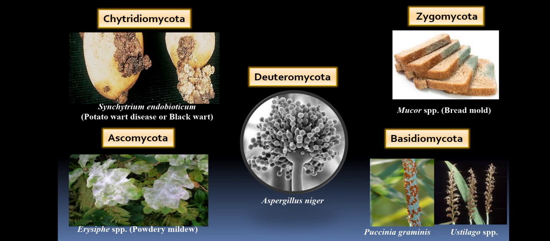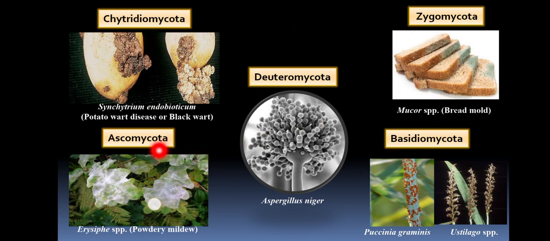So the first one is Chytridiomycota. It includes a major pathogen, Synchytrium endobioticum, which causes potato wart disease or black wart of potato. Then Zygomycota includes Mucor species that cause bread mold. These two are in the lower fungi group.